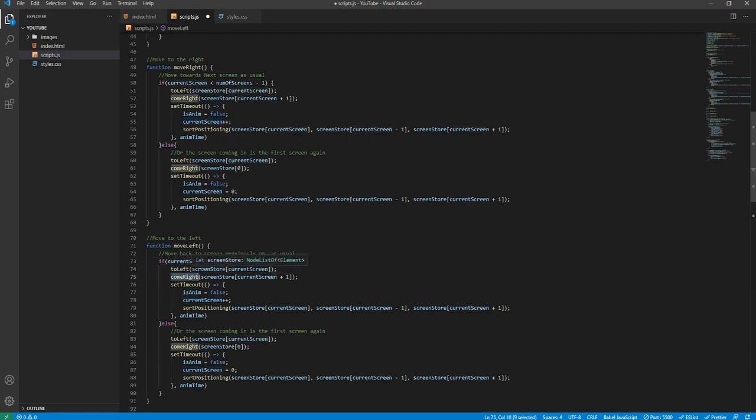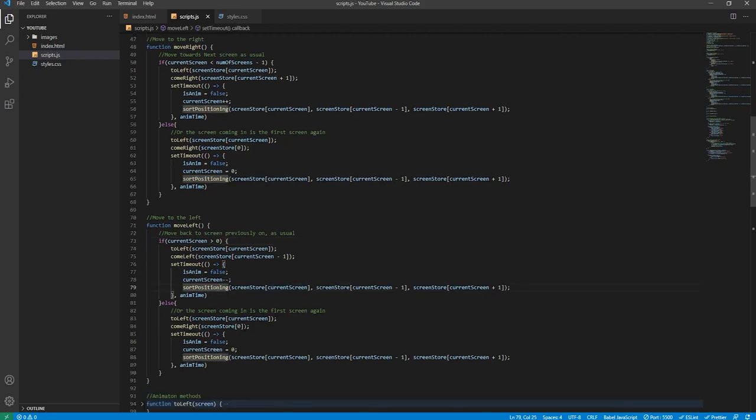This will say come left, because obviously we want the previous screen on the left to come in, and so obviously that'll be -1. And obviously this condition will be allowed because it's greater than 0, so at the least it will be 0, it will never be minus numbers. And set timeout, this will remain the same, this will be decremented. And again, no worries of it going into minus number because it's an if block here. And this will remain the same, the sort positioning.